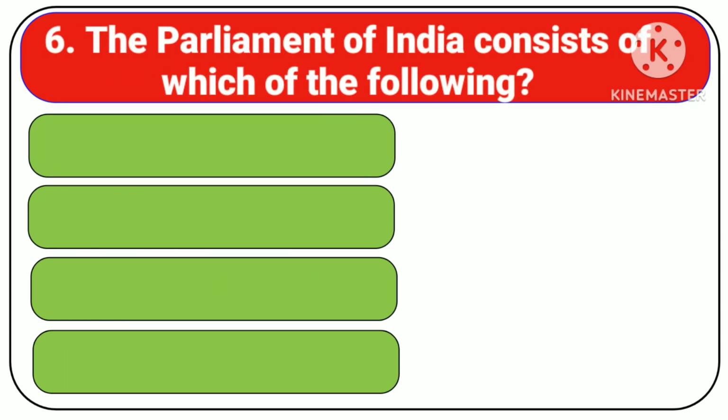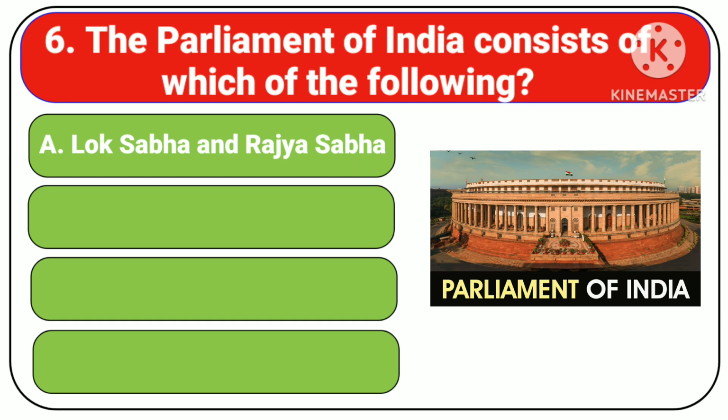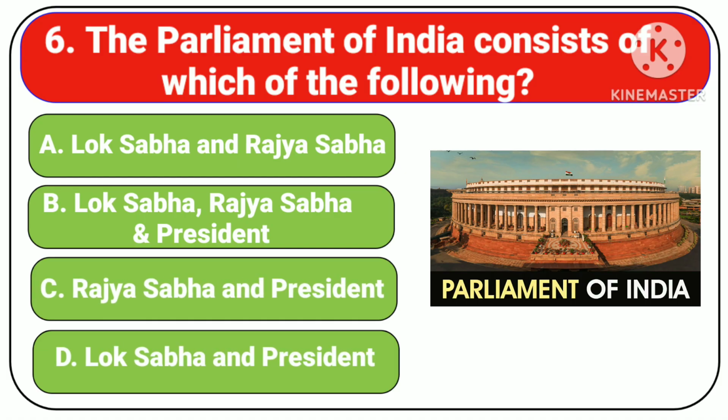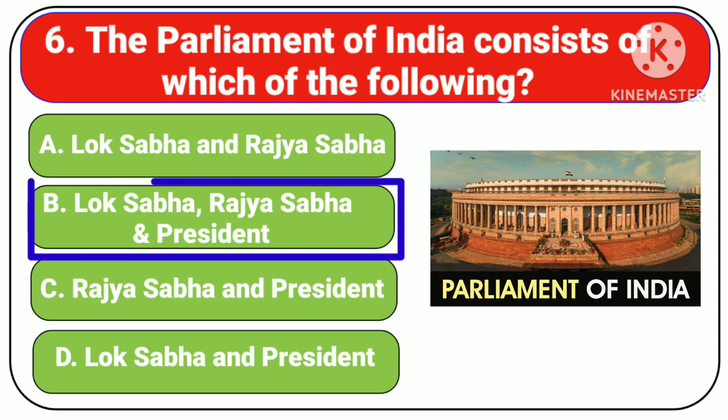The Parliament of India consists of which of the following? Options: A. Lok Sabha and Rajya Sabha, B. Lok Sabha, Rajya Sabha and President, C. Rajya Sabha and President, D. Lok Sabha and President. Correct answer is Lok Sabha, Rajya Sabha and President.